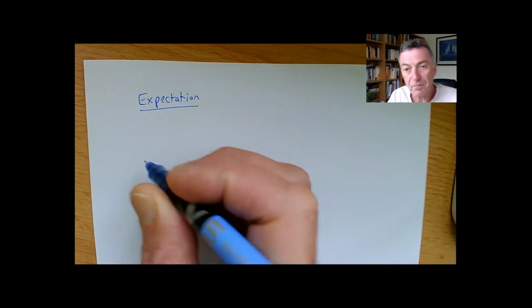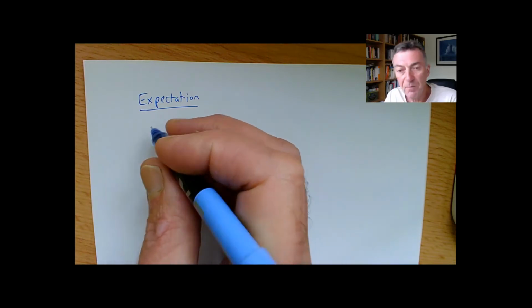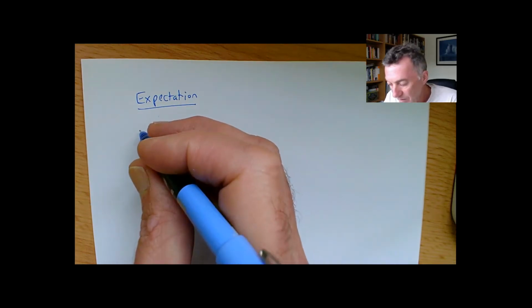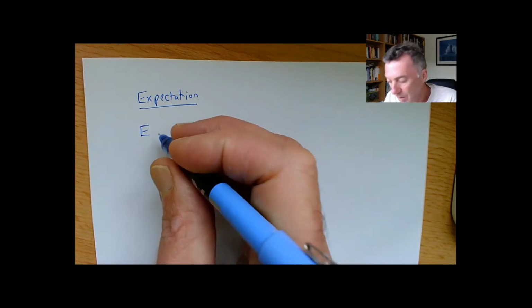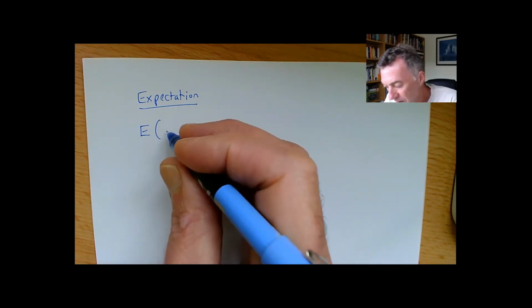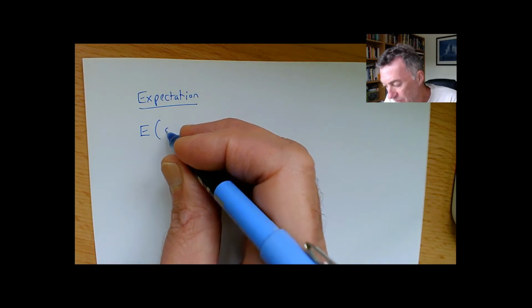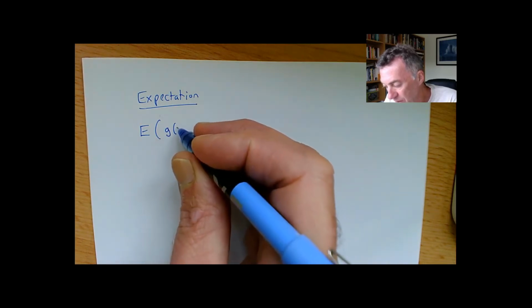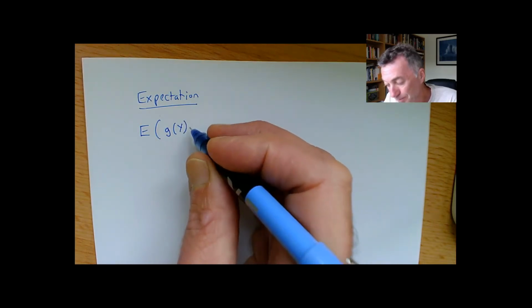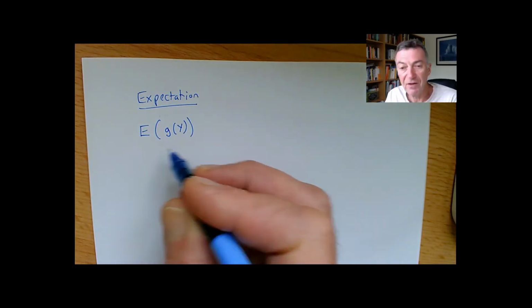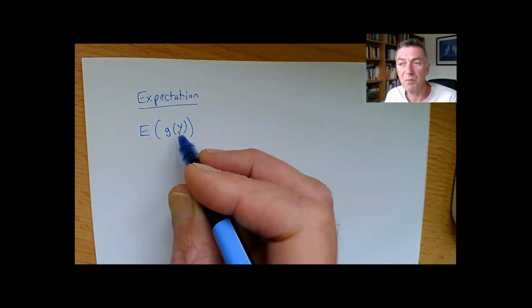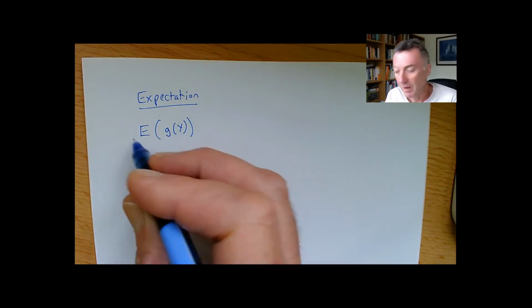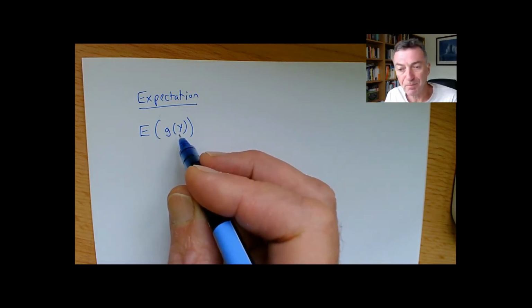So it's sort of an operator. We can write it as E for expectation. And so we can say E, and let's take any function, if you like, of a random variable. So g of some random variable Y. So how do we calculate it? If I give you some function of a random variable, it could be the square of Y, it could just be Y, it could be any function you like. How do I work out the expectation?